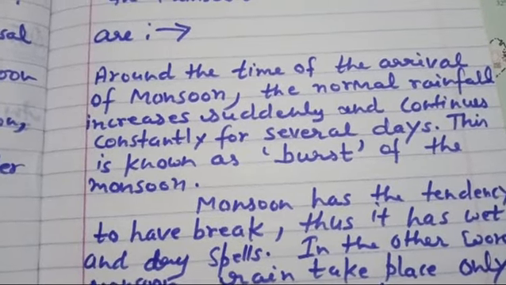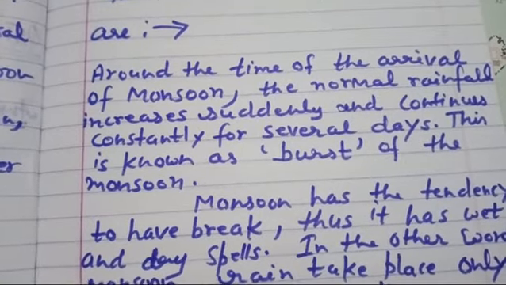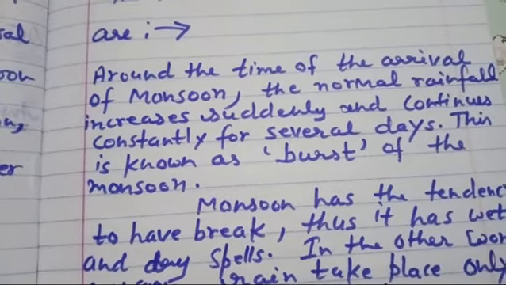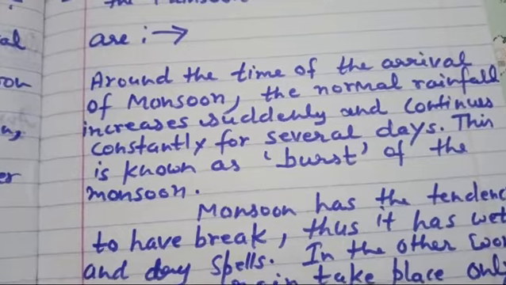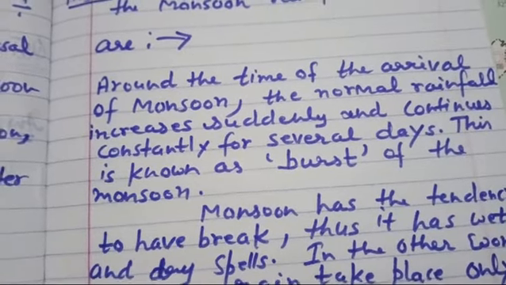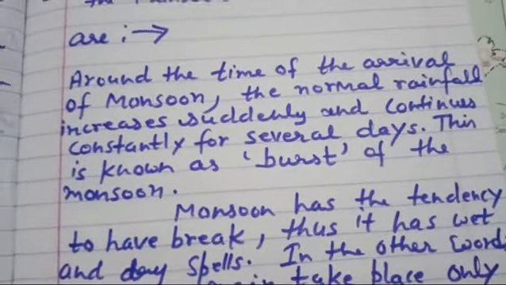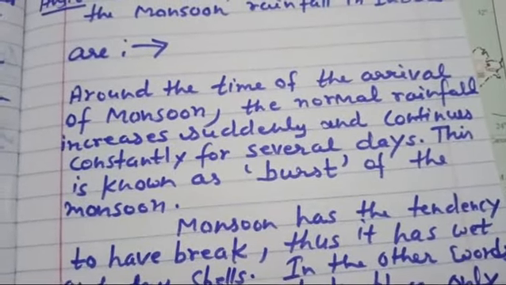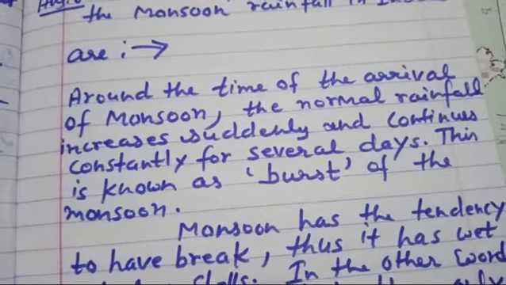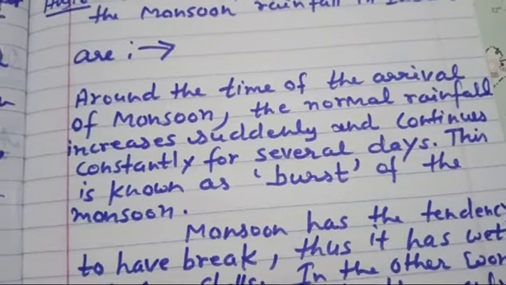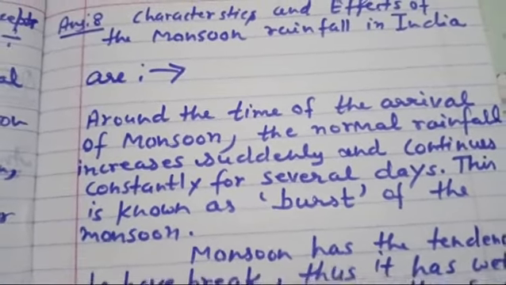When the monsoon arrives in India, the rainfall increases suddenly and continues constantly for several days. In the starting of the monsoon it happens and continues for 15 days or several days, and this situation is known as a burst of the monsoon.